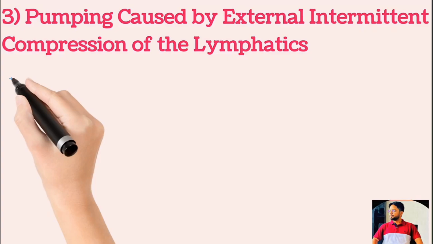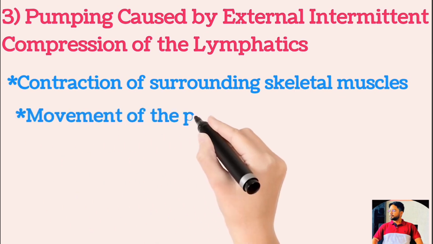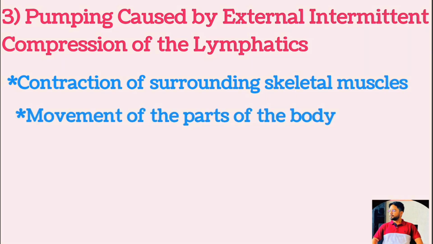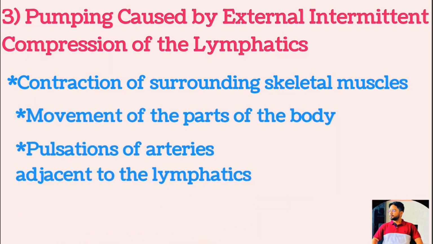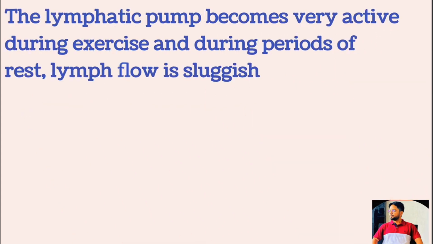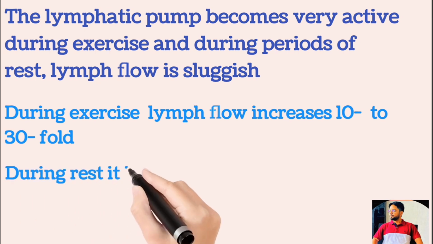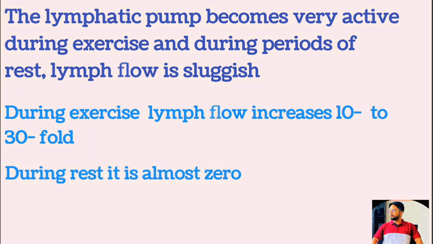But if there are some factors that intermittently compress the lymph vessels from the outside, that can also cause pumping. Such factors are as follows: contraction of the surrounding skeletal muscle, movement of parts of the body, pulsation of arteries adjacent to the lymphatics, compression of the tissues by objects outside the body. The lymphatic pump becomes very active during exercise, often increasing the lymph flow 10 to 30 fold. But during periods of rest, the lymph flow is sluggish, that is almost zero.